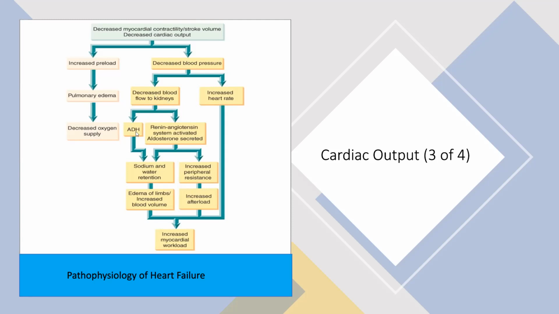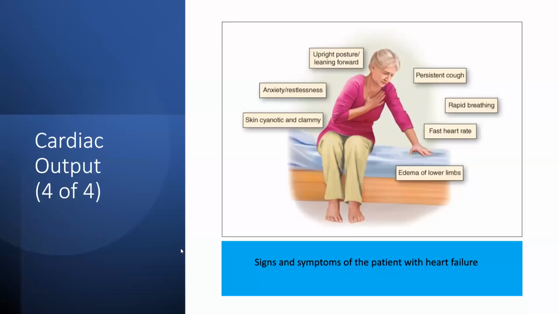Either antidiuretic hormone is released, or the renin-angiotensin system is activated and aldosterone is secreted. If antidiuretic hormone is secreted, then sodium and water retention occurs. If the RAS is activated and aldosterone is secreted, then either sodium and water retention or increased peripheral resistance occurs. Both ways, either edema of the limbs, that is swelling of the legs, and increased blood volume occurs, or increased afterload occurs, and finally there is an increased myocardial workload, which is the pathophysiology of heart failure.